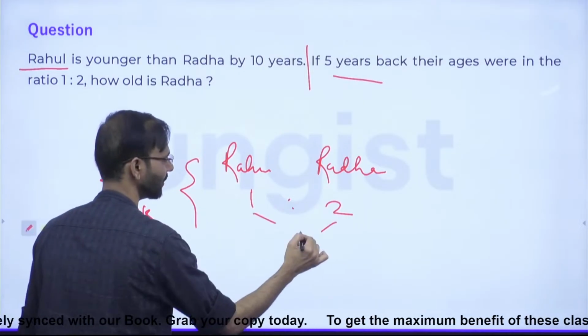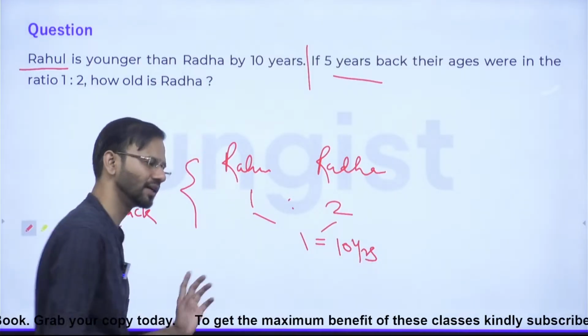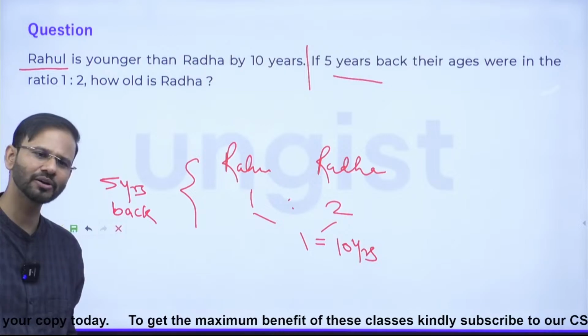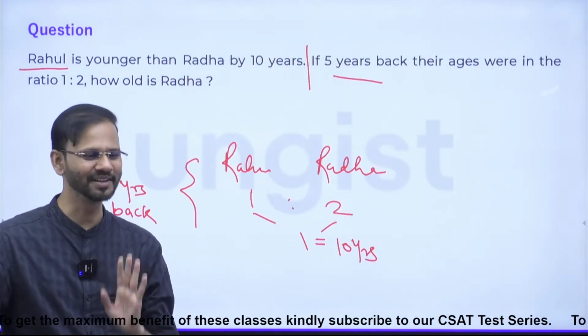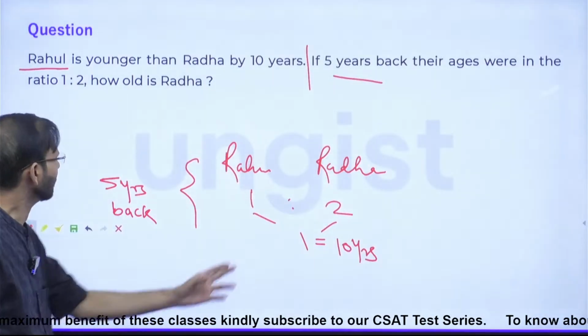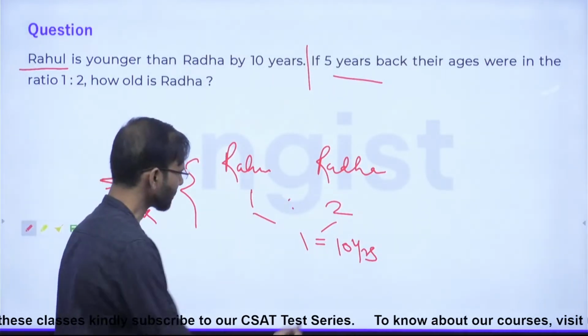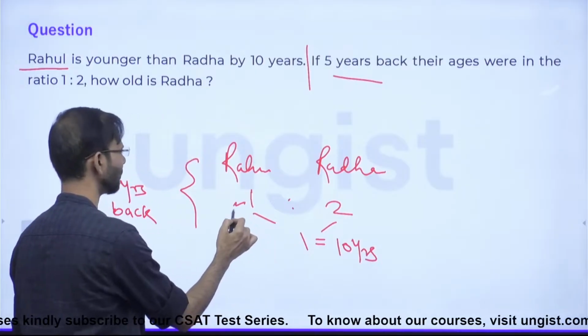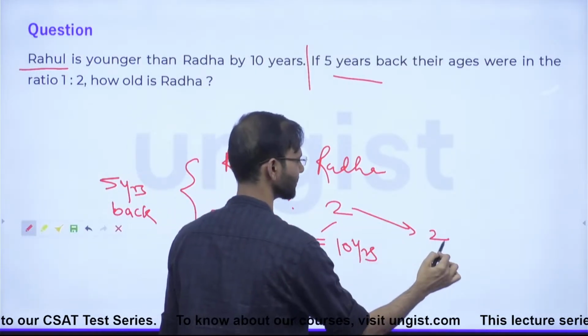Now here it is 1, and the difference will always be 10 years, be it 5 years back or 10 years back or 20 years back or anywhere. So 1 is equal to 10 years. If 1 is equal to 10, then obviously this is 10 years and this is 20 years.